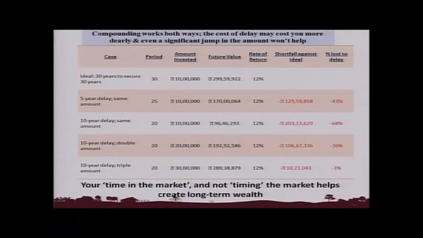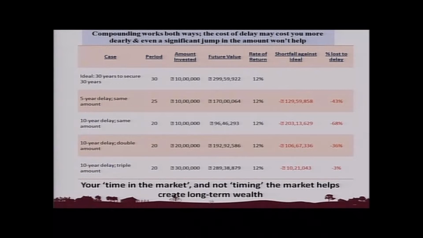Now, compounding works both ways. Compounding is also about the rate at which the compounding happens. It is also about the time for which the compounding is happening: how many times the compounding happens, and how much time the amount gets compounded. So the cost of delay may cost more dearly, and even a significant jump in the amount.